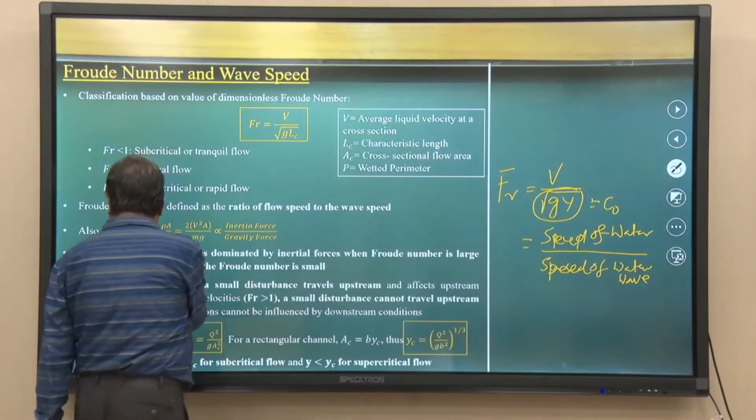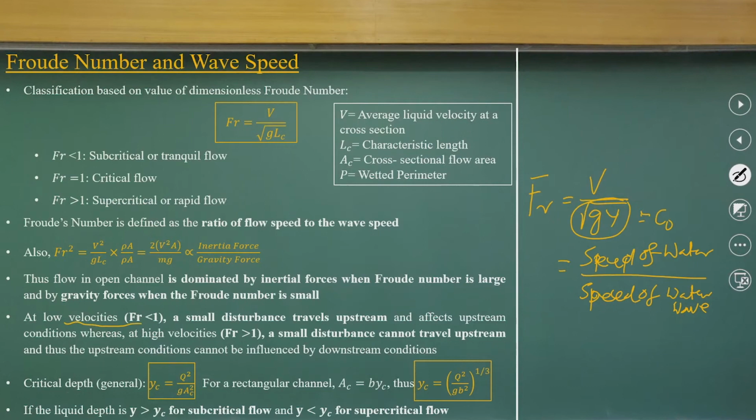So, we will talk about it: at low velocity, with the flow Froude number lesser than 1, a small disturbance travels upstream and affects the upstream conditions. At high velocity, when the flow Froude number gets large, the small disturbance cannot travel upstream, thus the upstream conditions cannot be influenced by the downstream conditions.